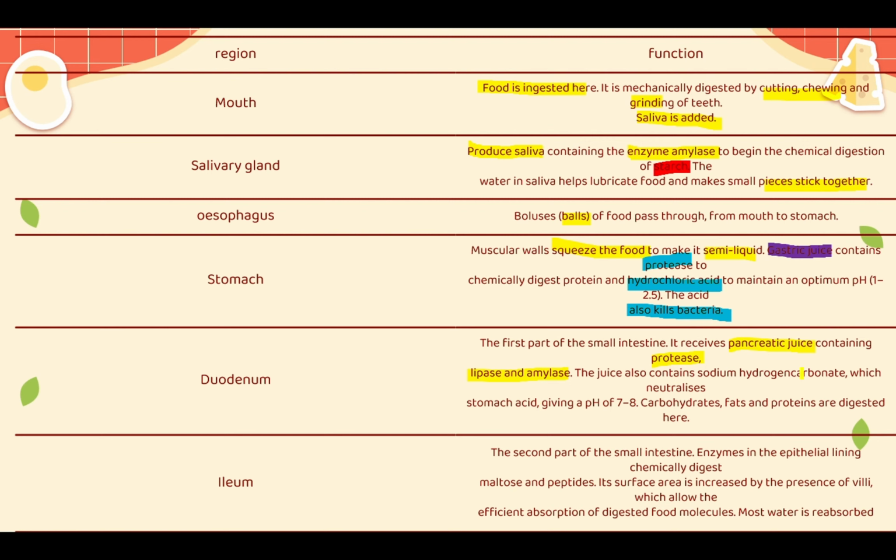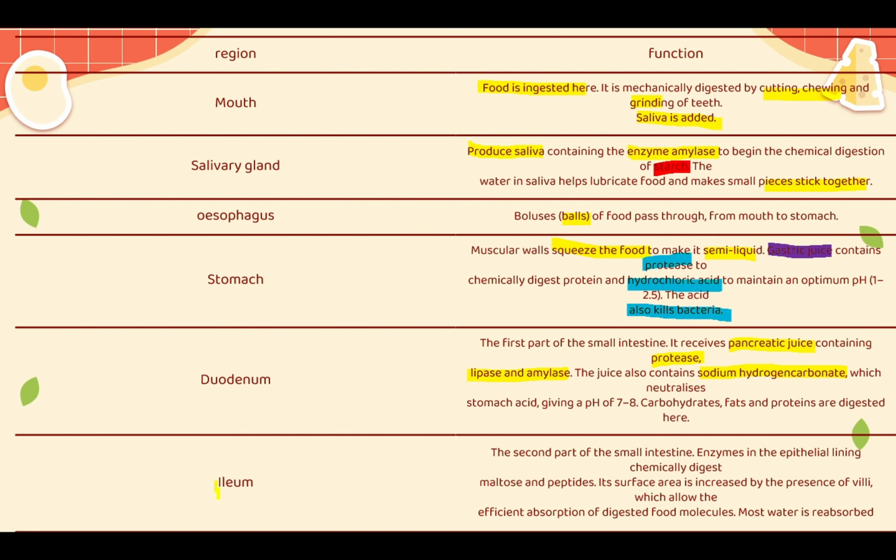So we have the sodium hydrogen carbonate, which neutralizes the acid that comes from your stomach, giving a neutral pH of 7 to 8. 8 is a bit basic, if you study chemistry you will know that, but the neutral pH is 7. Carbohydrates, fats, and proteins are digested here. As we said, there is protease, lipase, and amylase, so all types of nutrients will be broken down even more.